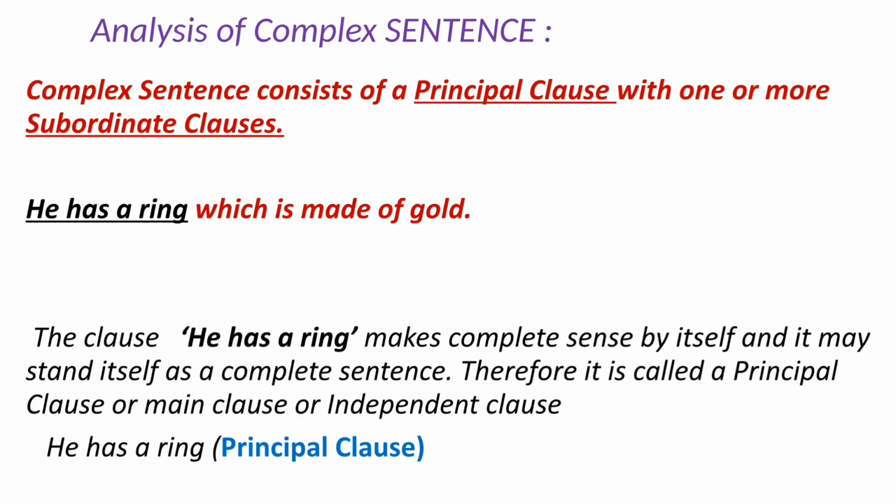Let us now analyze the complex sentence. A complex sentence contains a principal clause with one or more subordinate clauses. See the example. "He has a ring which is made of gold." The clause "he has a ring" makes good sense by itself and it can stand itself as a complete sentence. Hence it is called a principal clause or main clause or independent clause.